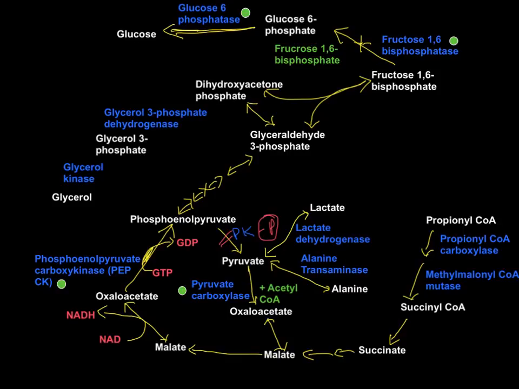So in order to make 1 glucose, you need 2 molecules of propionyl CoA, because we need dihydroxyacetone phosphate and glyceraldehyde 3-phosphate down here to make the fructose 1,6-bisphosphate molecule. Okay, so this is how odd number carbon fatty acid oxidation giving rise to propionyl CoA will give you 1 glucose molecule. Now let's move on to see how exactly glycerol coming from triacylglycerol breakdown will give